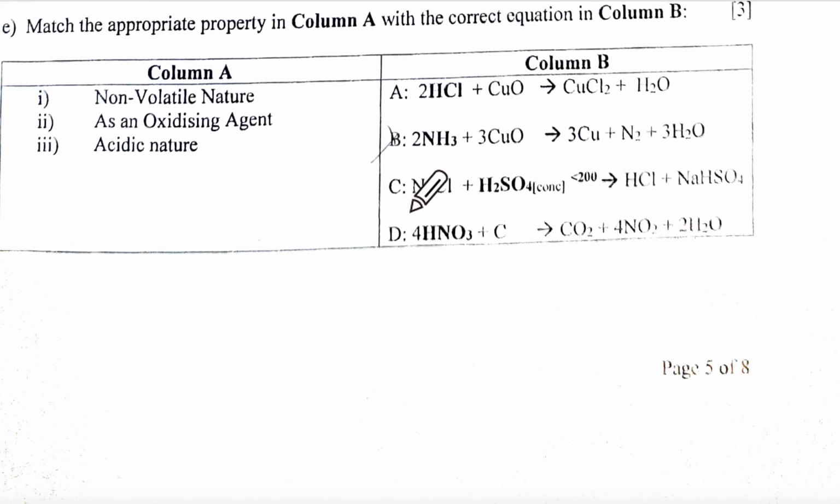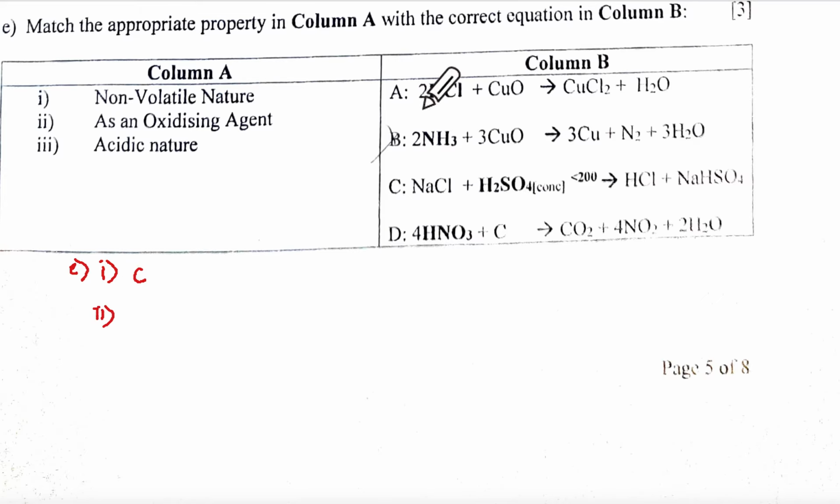Keep giving yourself marks. So, number 1, non-volatile nature. Which is the non-volatile nature here? Oh, this one, non-volatile nature. Can you see that? Appropriate property of A with an equation. This is non-volatile nature, correct?